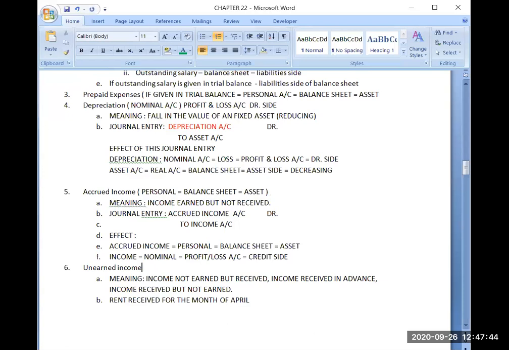Now unearned income. What type of account is it? Unearned income, what type of account is it? A few minutes back I told the rule again, that if some words like accrued, unearned, prepaid, unpaid, outstanding are attached with any expense or income, that becomes a personal account.